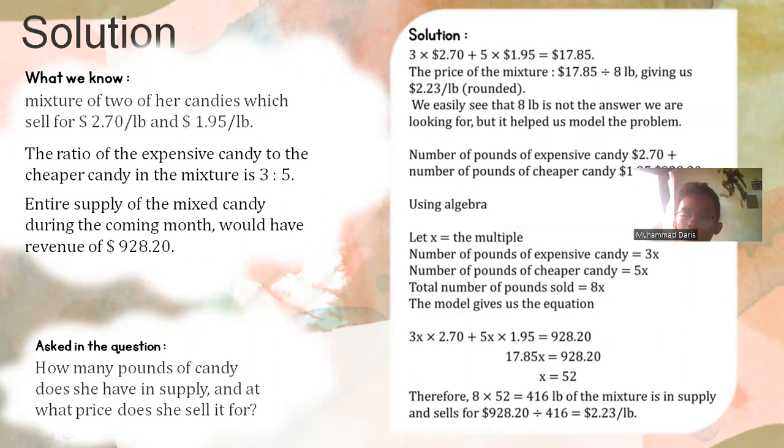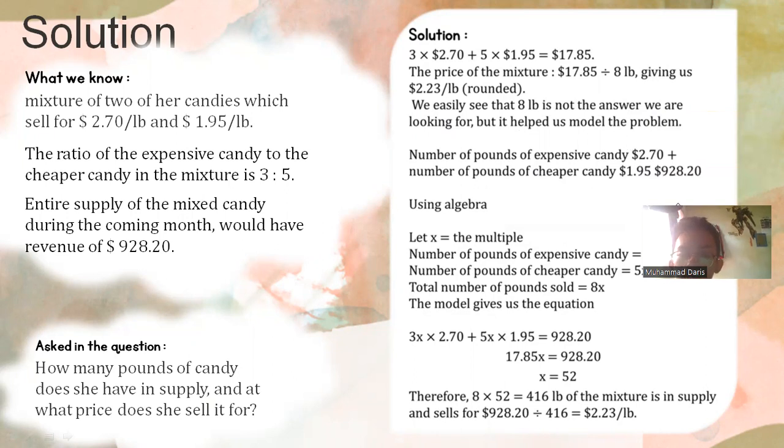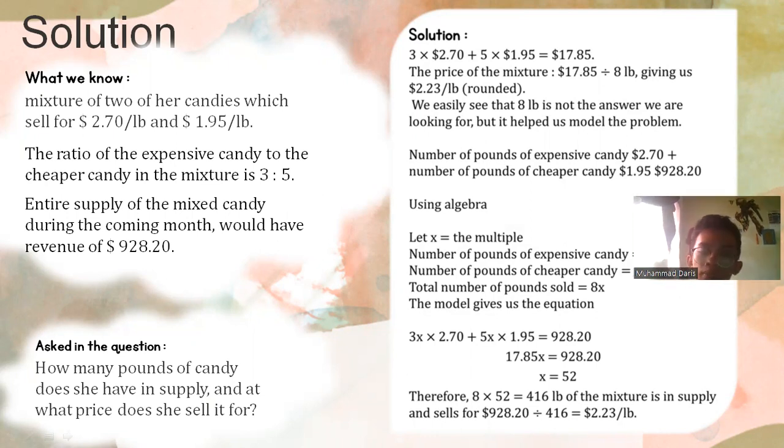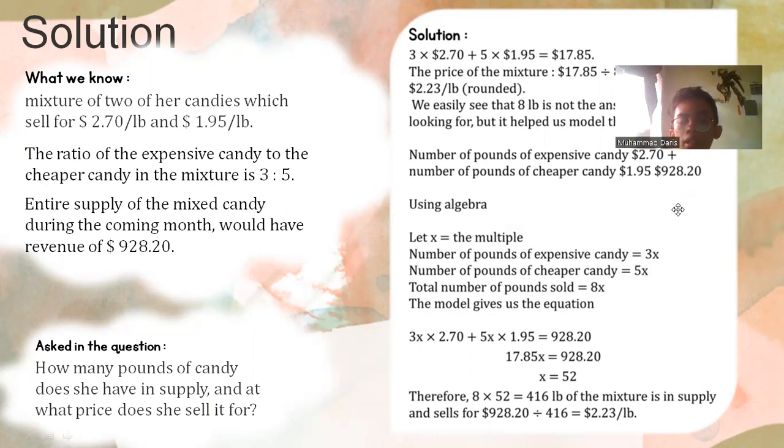Number of pounds of expensive candy times $2.70, plus number of pounds of cheaper candy times $1.95, is equal to $928.20. Using algebra, let x be the multiplier. The number of pounds of expensive candy is 3x. The number of pounds of cheaper candy is 5x. Total number of pounds sold is 8x.